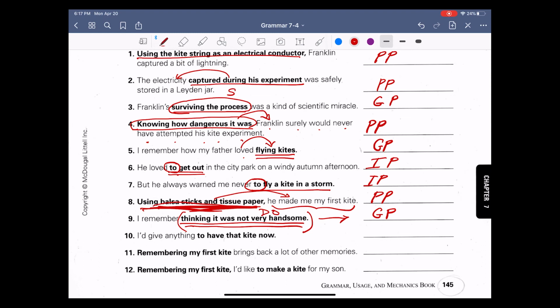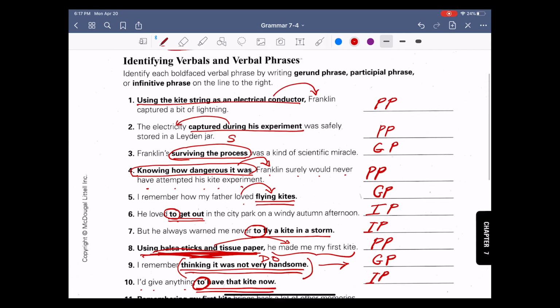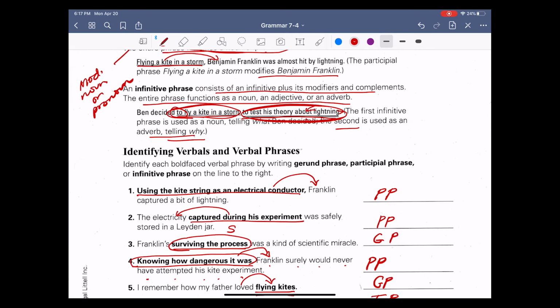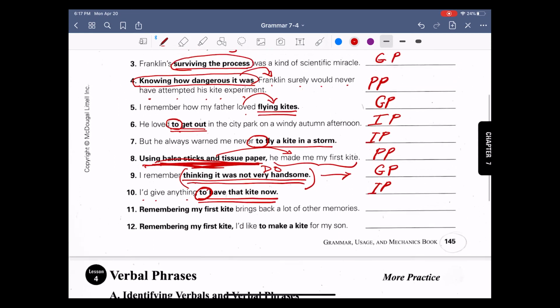Number 10, I'd give anything to have that kite now. To have that kite now, infinitive phrase, that "to" word. And remember, your infinitive also can serve as a noun, an adjective, or an adverb. So always be thinking about the parts of speech they play.